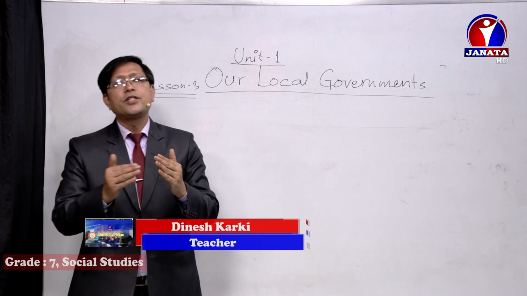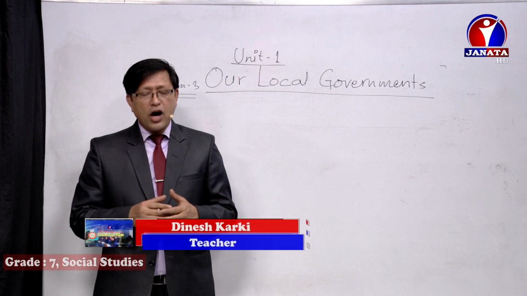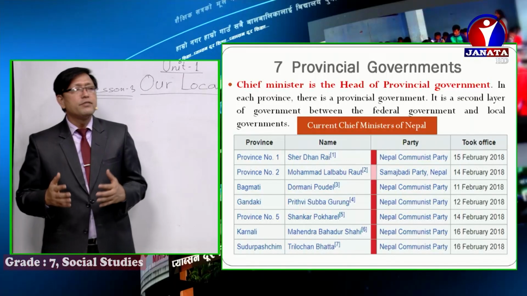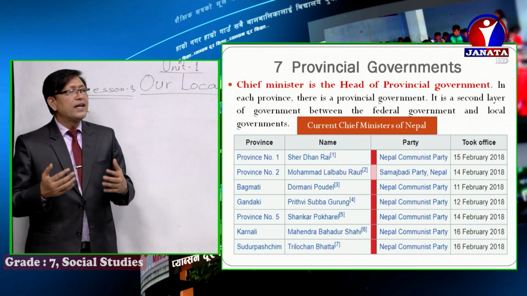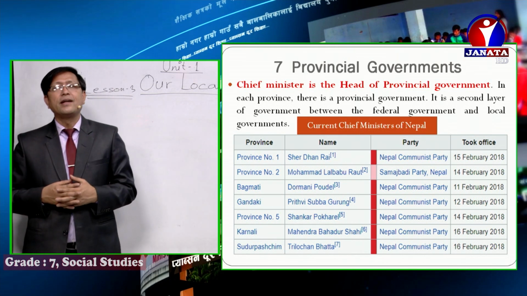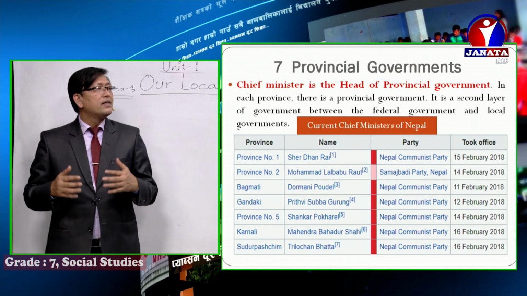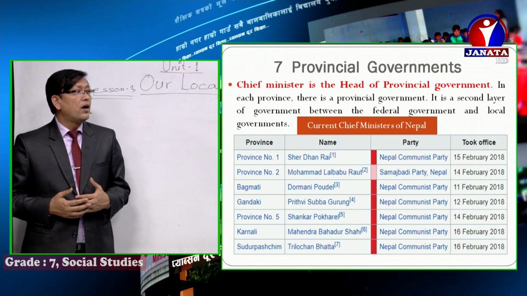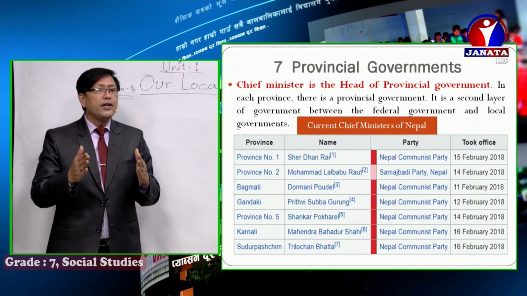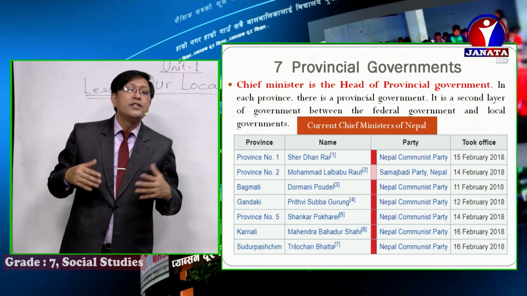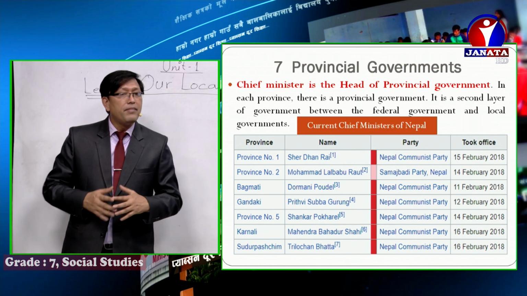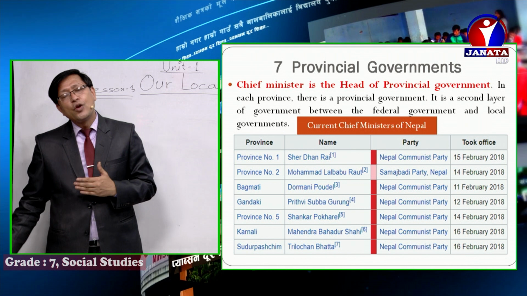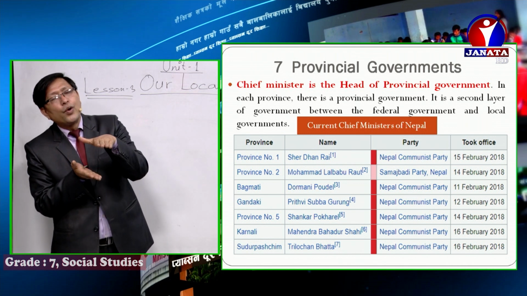Now, boys and girls, let's talk about the provinces, all right? How many provinces we have? 7 provinces. Boys and girls, Chief Minister, let me show you the slide. In the slide, you can see, right, the Chief Minister is the head of the provincial government. And each province has a provincial government, all right? And it is the second layer of the government between the federal and local levels. Imagine, in the center, there is one government. This is known as the central government or federal government, and then comes what, right, the provincial government, and last the local government.